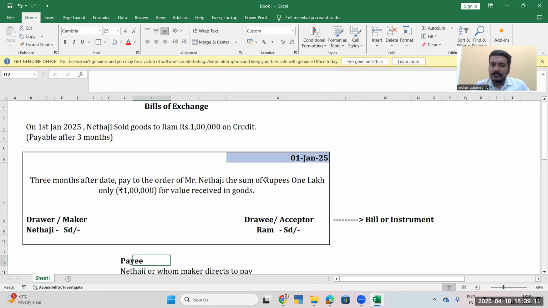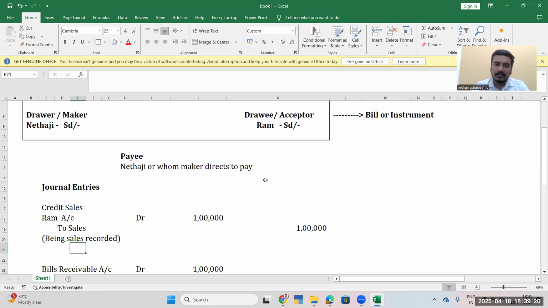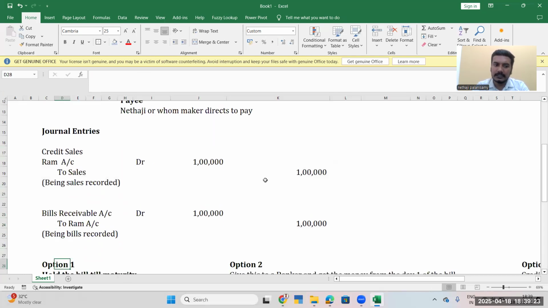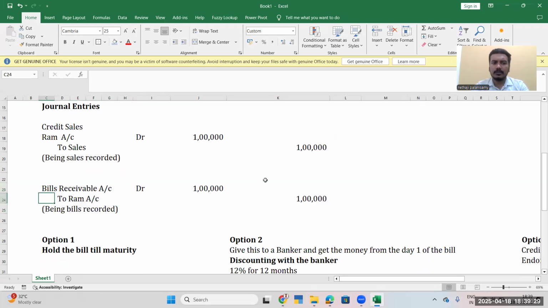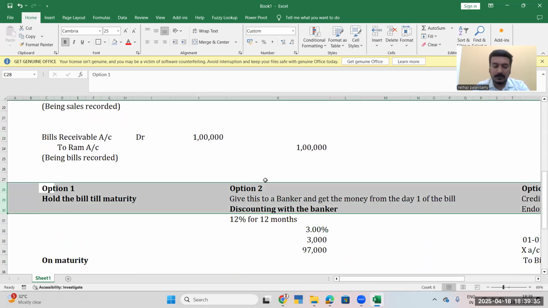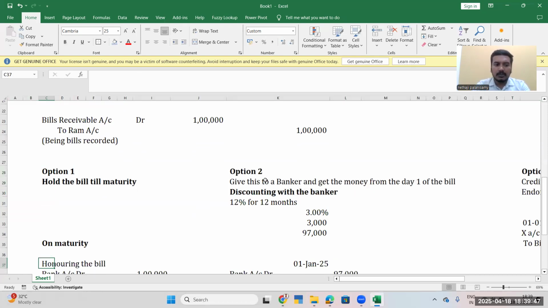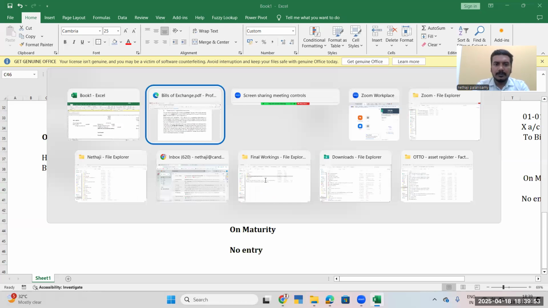Then there comes the third person called payee. Payee can be either ourselves, the person who is making the bill, or the person whom we direct to pay can be a third person. So once the credit sale is made, we saw what the journal entry is, and when the bills are transferred to bills receivable, how it has been reduced in Ram and transferred to bills receivable, and what are the options available with us. One, we can hold till maturity, we can discount with the banker, or third, we can give it to our supplier and reduce our creditor. On maturity, what the journal entries will be. This is an overview. After this, we will come back to the textbook.